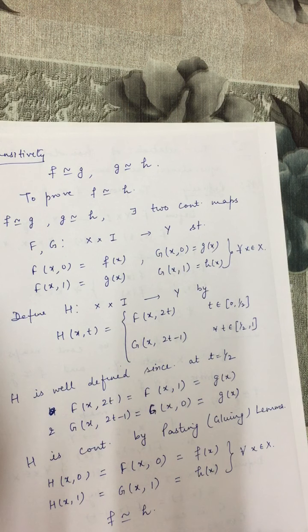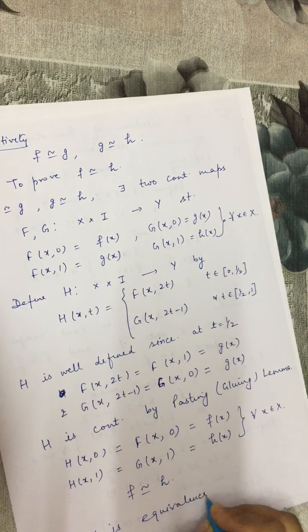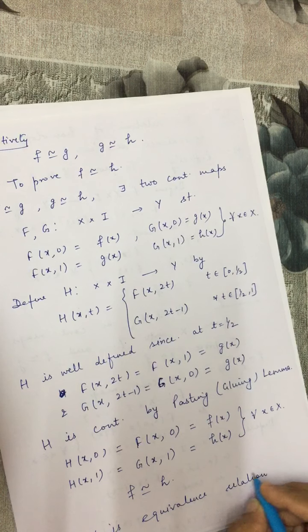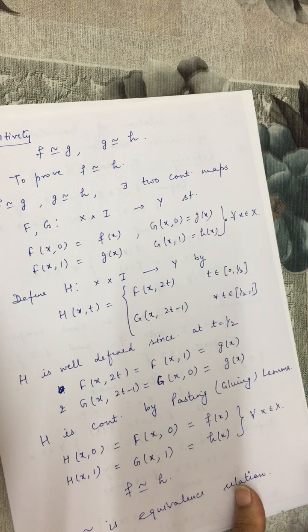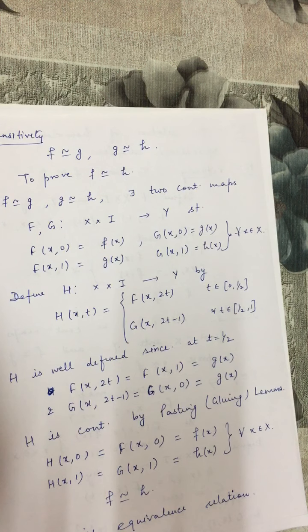So the relation of homotopy is equivalence relation. Similarly, we can prove the relation of path homotopy is equivalence relation. But for the path homotopy, we have to prove just one more extra condition, that F of 0, t is x0 and F of 1, t is x1. So on the similar lines, we can prove that the path homotopy is an equivalence relation.